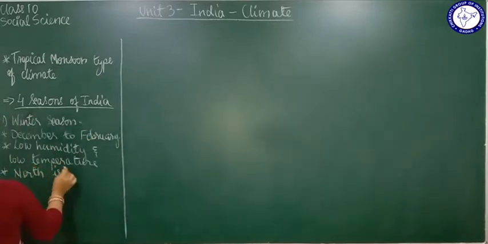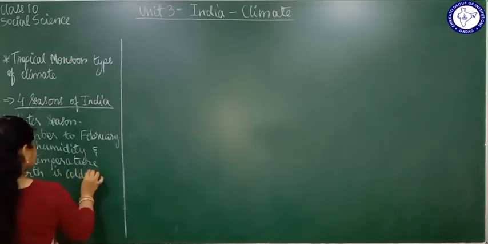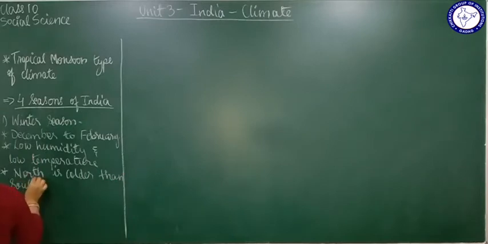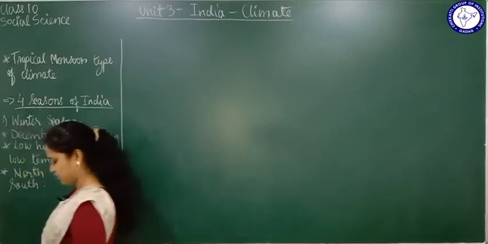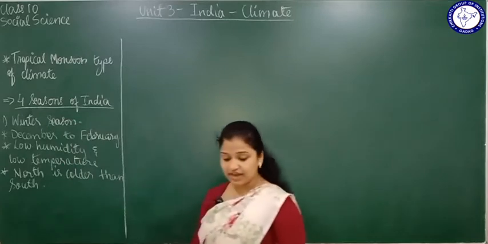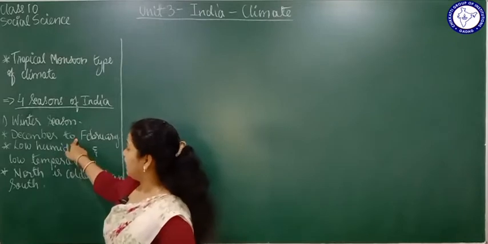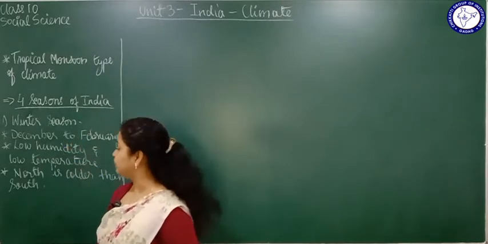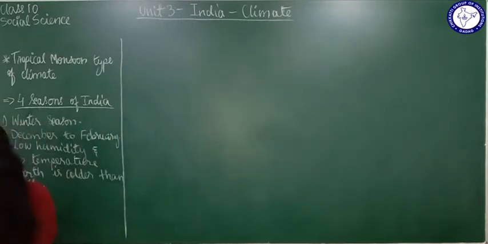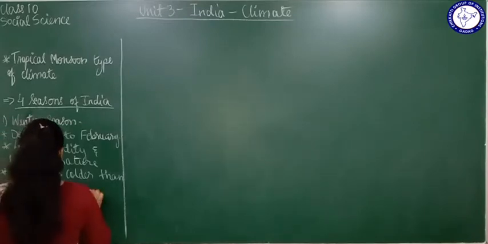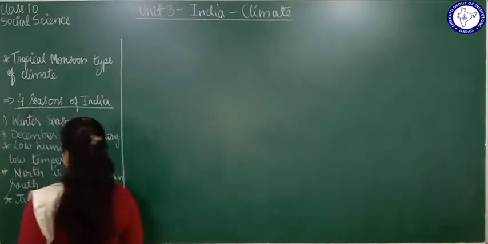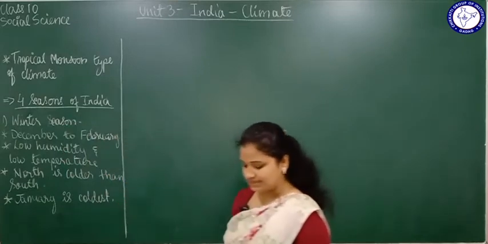North is colder than south, right? Important point we learned here. Apart from that, January is the coldest month. Now I told you it starts in December and lasts till February, and January is usually the coldest month. So this can be a question here, which is the coldest month. You have to say January is the coldest month in the winter season.